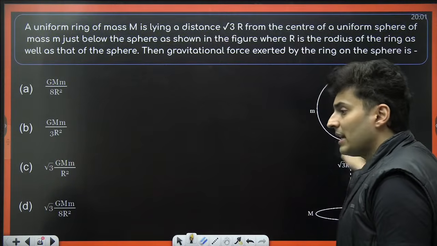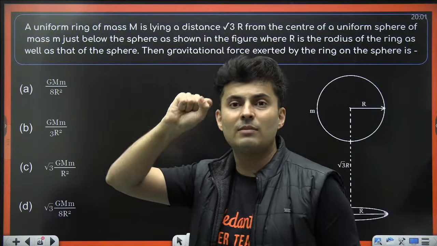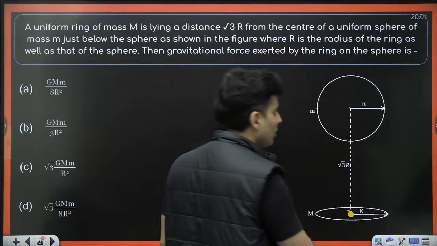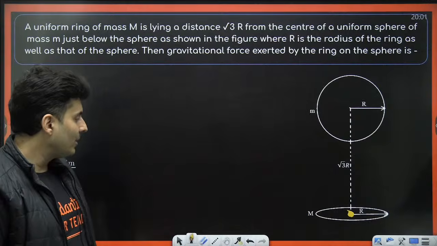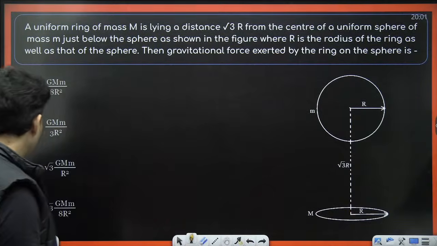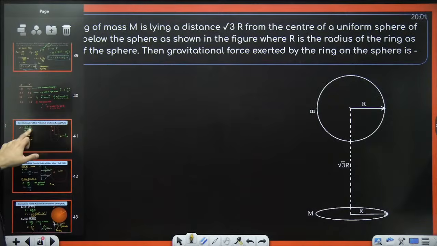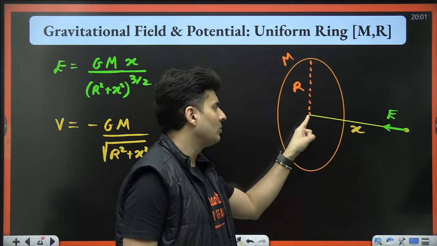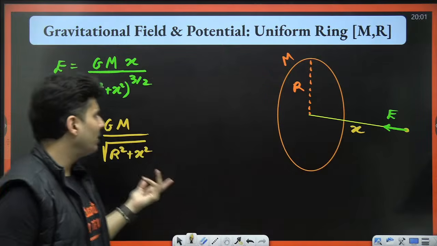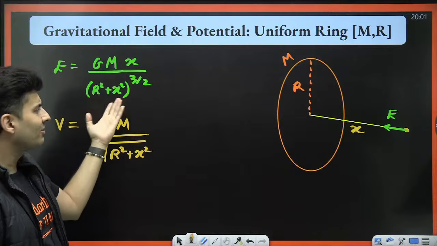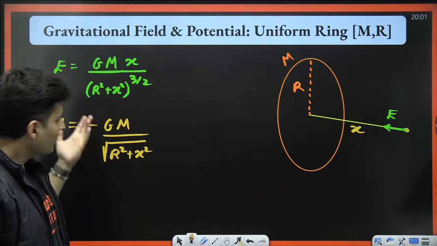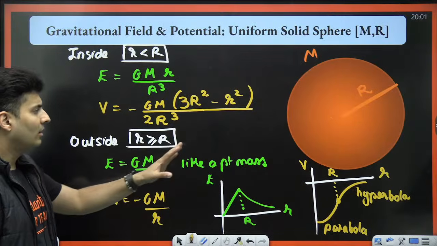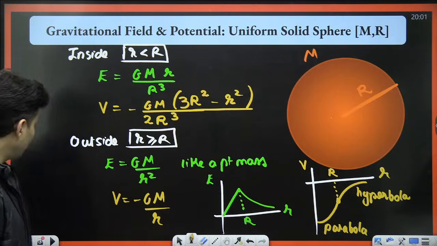In these cases, remember, it's always the sphere which can be assumed like a point mass. If by chance you take the ring as a point mass, you will get a wrong answer. The ring can't be assumed like a point mass because there is no such formula for a ring. Otherwise it would be just GMm by x square. So you cannot assume the ring as a point mass, but yes, the shell and the sphere can be assumed like a point mass.